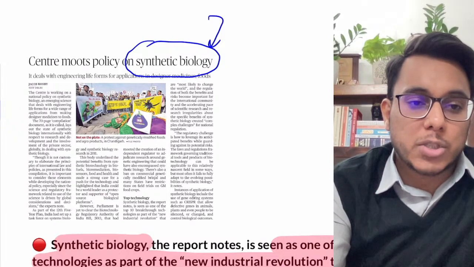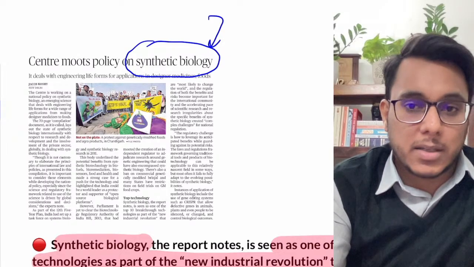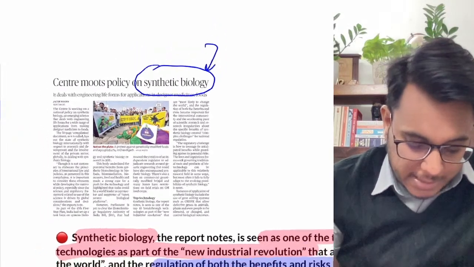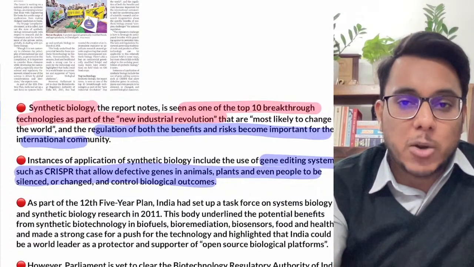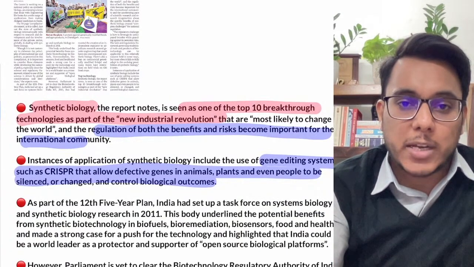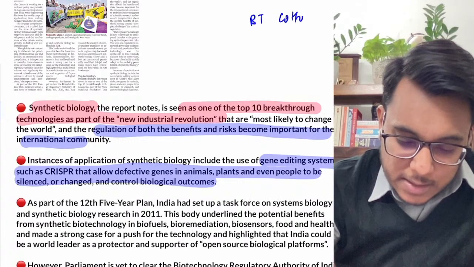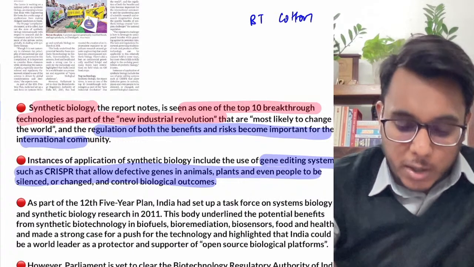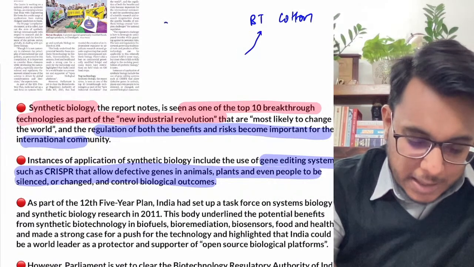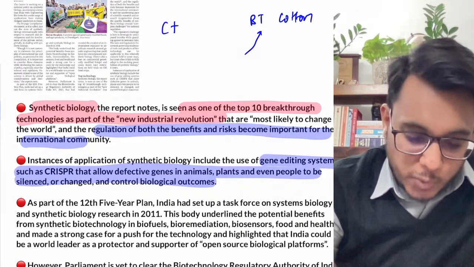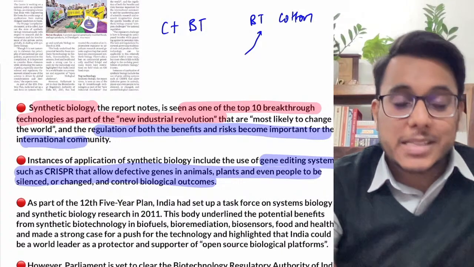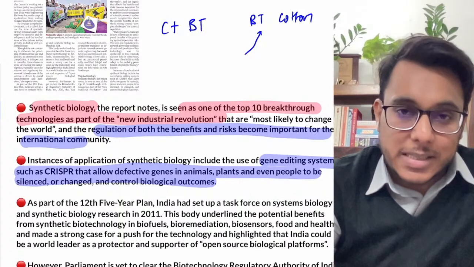Now synthetic biology is actually a very big discipline. One example we can take is BT cotton. In BT cotton, the cotton is being induced with BT, that is Bacillus thuringiensis.